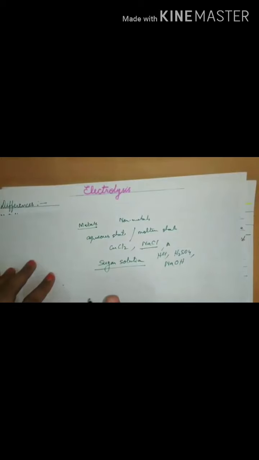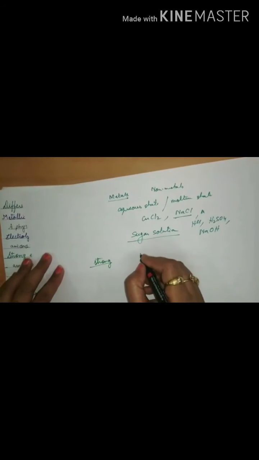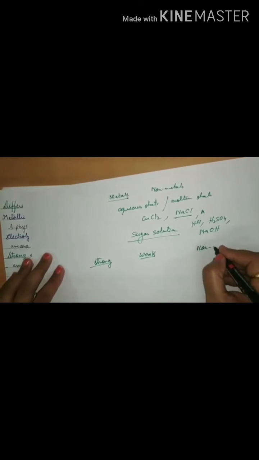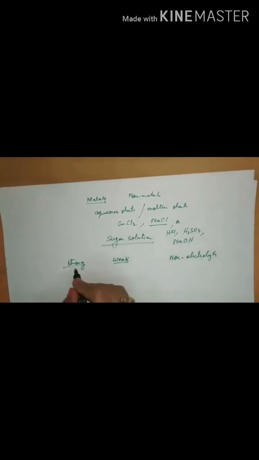But when we talk about electrolytic conductors, there are actually three types: a strong electrolyte, a weak electrolyte, and a non-electrolyte. This means these substances will allow current or not.